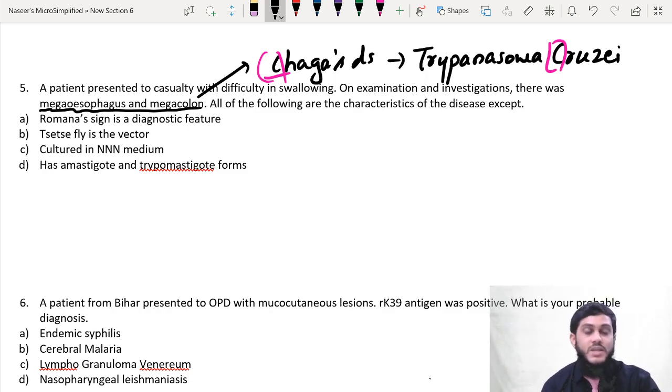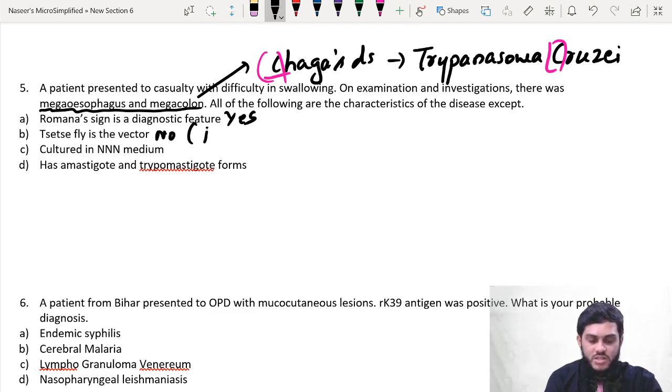First option, Romana's sign is a diagnostic feature. Yes, sir. What is that? Unilateral conjunctival edema. When trypanosoma Cruzi enters through the eye, it causes edema. That is Romana's sign, conjunctival edema. Tsetse fly is the vector? No, sir. What is the vector for Chagas disease? Reduviid bug is the vector.